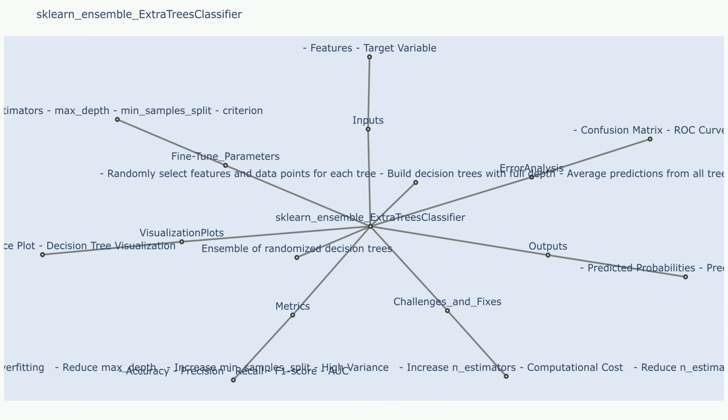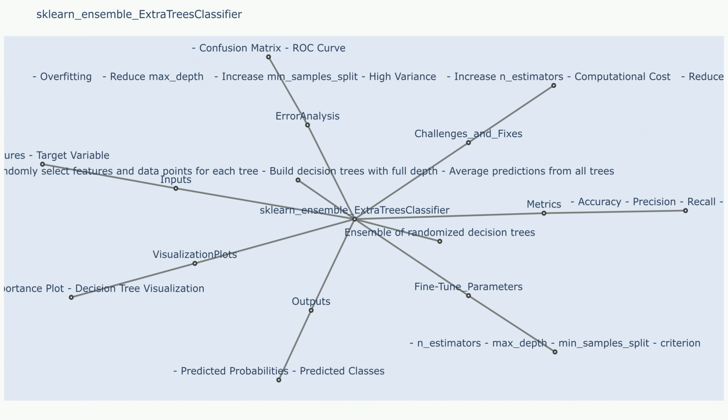Overfitting. If the trees are too deep or the number of features is too high, the model may overfit to the training data. Sample use case that resulted in Challenge 2: training an Extra Trees Classifier on a dataset with a high number of features and a limited number of samples.